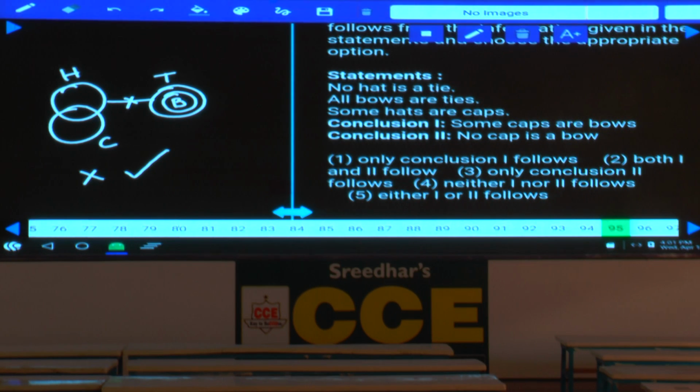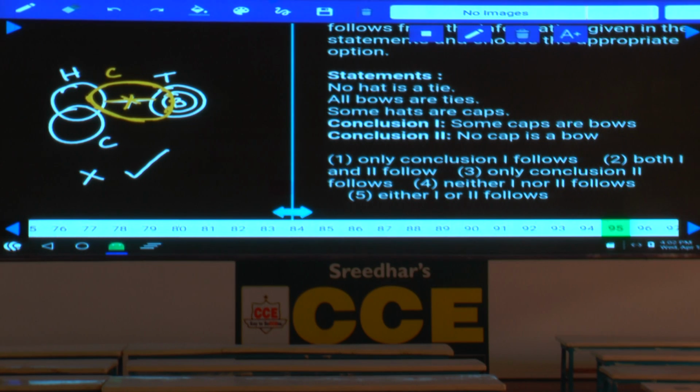Is it possible to draw some caps or bows? Some caps are bows means cap and bow should be intersected. Tell me, is it possible to draw like this? Right? Now what is the statement that cannot be intersected? This H and T cannot be intersected. Now without intersecting this H and this one, tell me whether I can draw this cap like this or not.